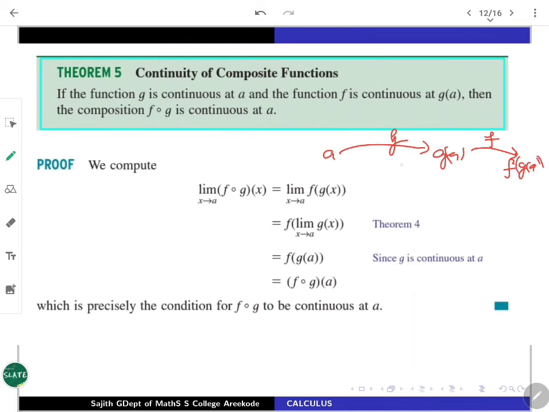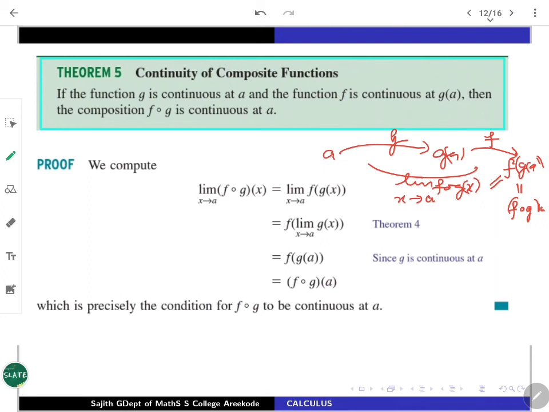What we wanted to say is that for the function f∘g, as x is nearing a, you are interested in the limit, and that is going to be this. Formally speaking, this is f∘g at a. This is the aim of the proof.